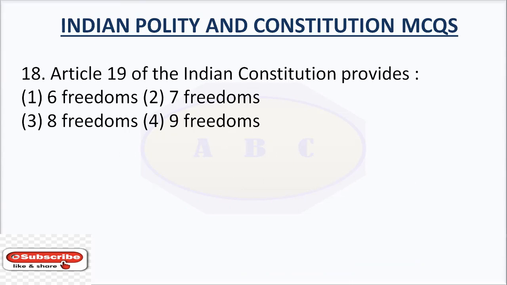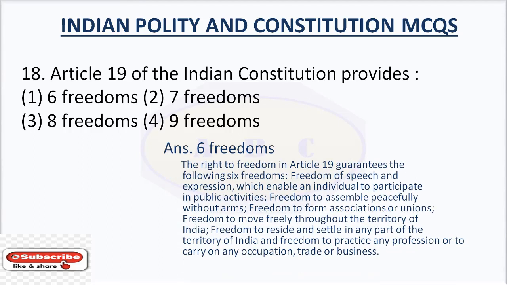Question number 18. Article 19 of the Indian Constitution provides option number 1, 6 freedoms, option number 2, 7 freedoms, option number 3, 8 freedoms, option number 4, 9 freedoms. The answer is 6 freedoms. The right to freedom in Article 19 guarantees the following 6 freedoms.